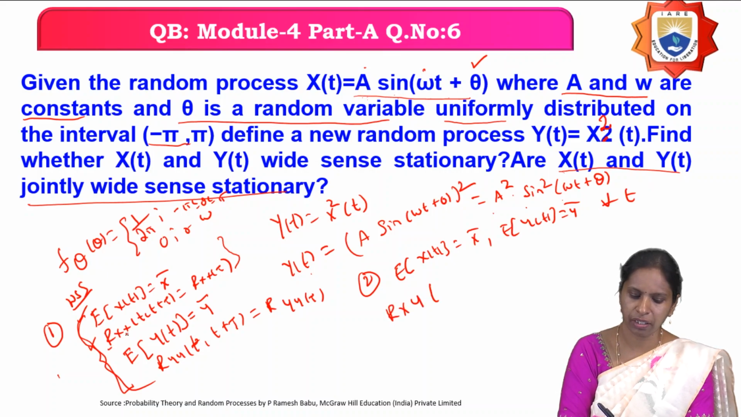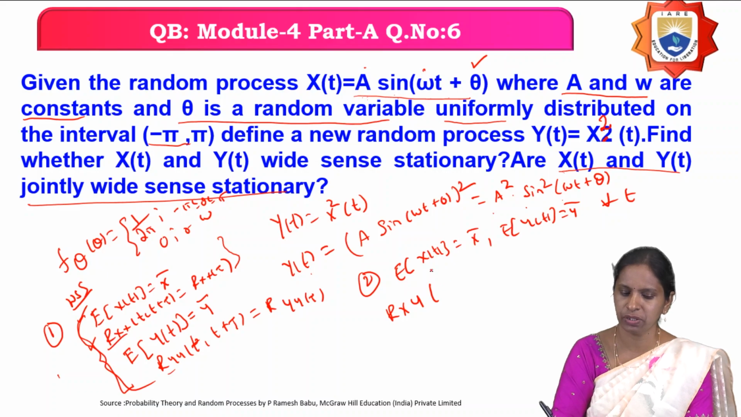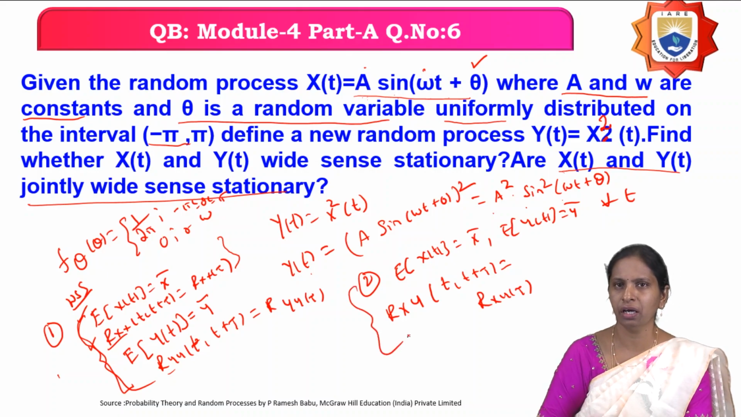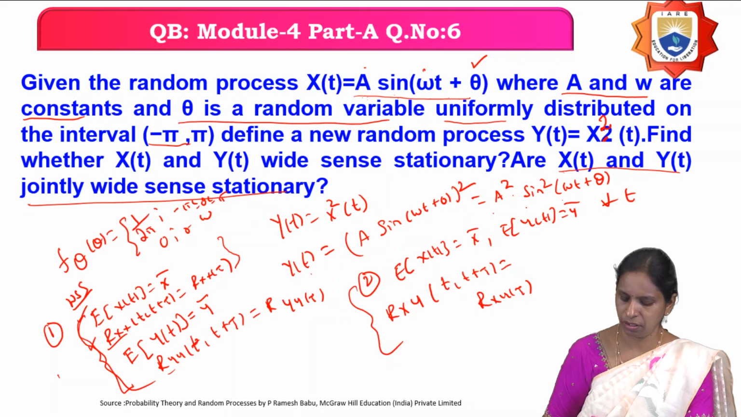Here you have calculated individually. Here you have to find out for jointly wide sense stationary, you have to find out the cross correlation, nothing but R_XY(t, t+τ). If it is a function of only τ, then you can say that the two random processes X(t) and Y(t) are jointly wide sense stationary. So just find out the means, the autocorrelations and the cross correlation. Then if they are constant, you can say that they are wide sense stationary random process.